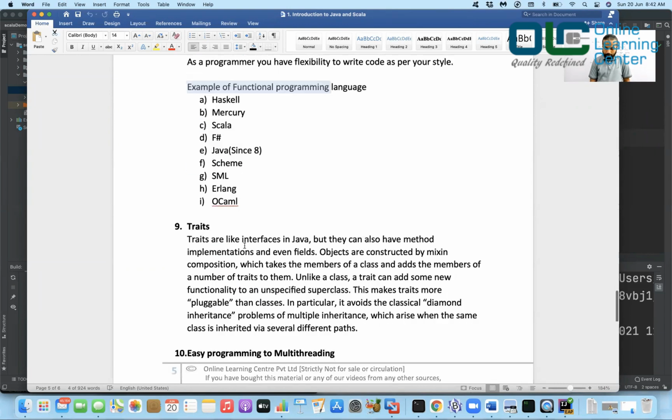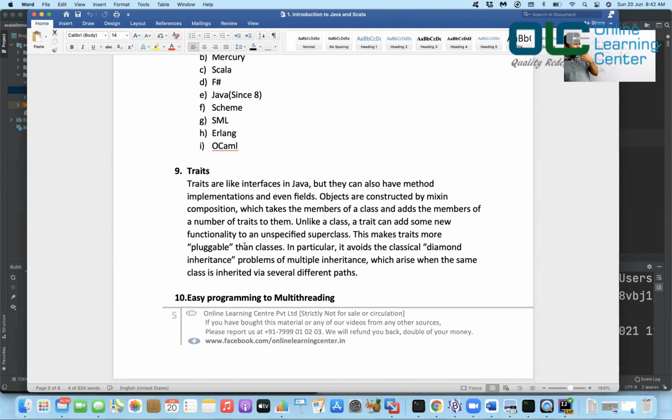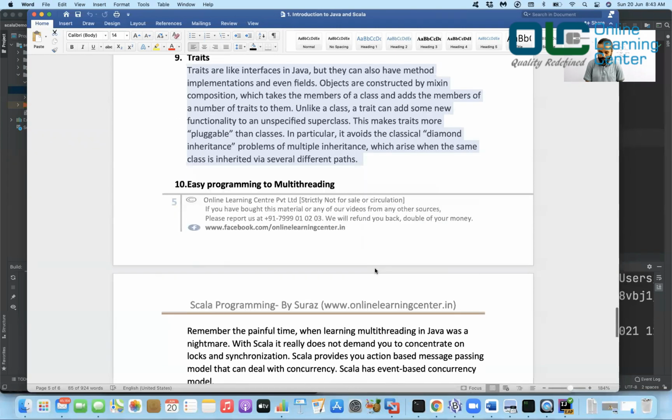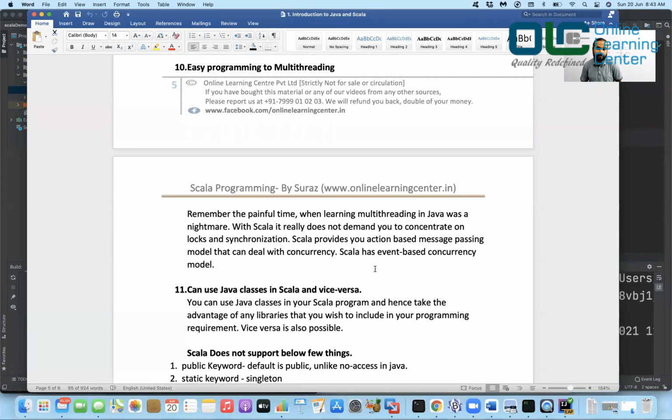Next, traits. Scala supports a concept of traits, which is very similar to interfaces in Java. In interfaces, you basically define only the methods with no body, and then when you implement them, you implement the entire method of the interface. Likewise, we have traits in Scala. I'll not talk about this right now because you will not be able to understand it. I've just given this as high-level notes, but going forward, we'll be learning a lot.